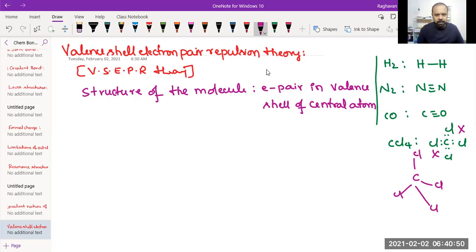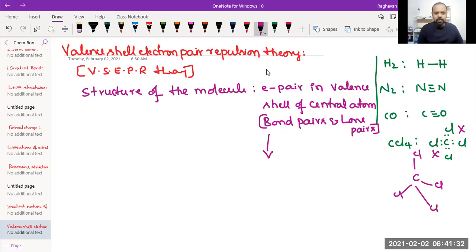Okay, fine. Now these electron pairs are the bond pairs and lone pairs. Is that okay? Now, these bond pairs and lone pairs around the central atom in a molecule undergo repulsion. Okay, how come? There will be structure because of just these electron pairs in the valence shell. So further we are going to understand with the postulates like this.